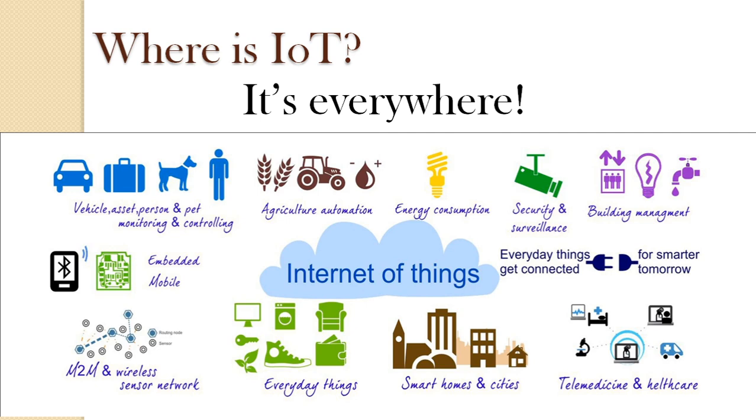And in agricultural automation, we have done something like measuring the earth level, that is, earth humidity and temperature level, and we can switch on the motor for increasing the humidity level. And in energy consumption, we will automate our EV so that our building can be smarter.